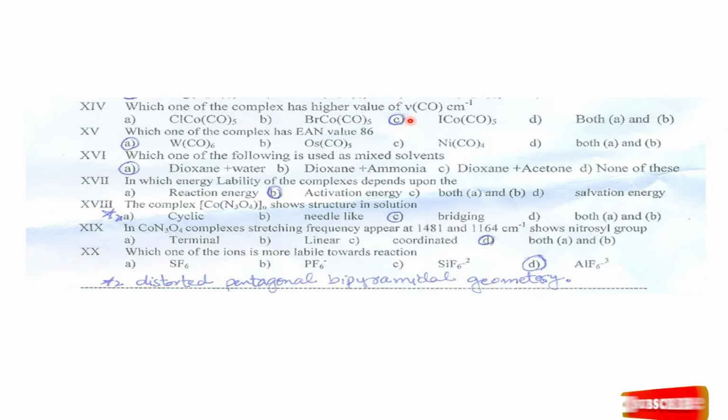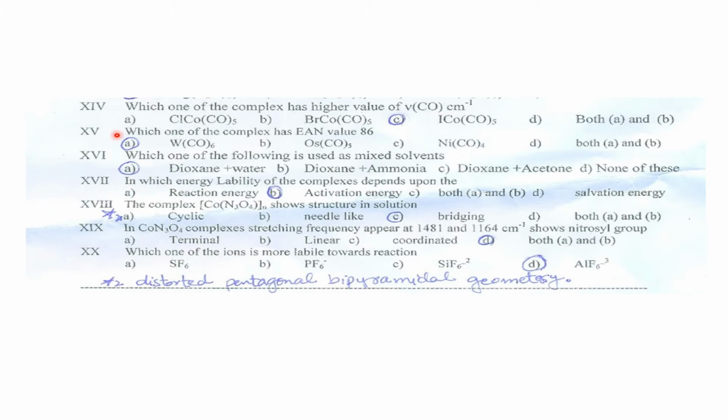The complexes given are chloro cobalt pentacarbonyl, bromo cobalt pentacarbonyl, iodo cobalt pentacarbonyl, and both A and B. So the correct option is C.